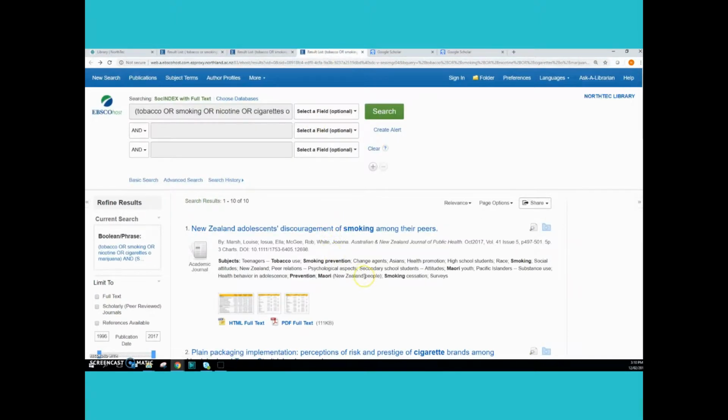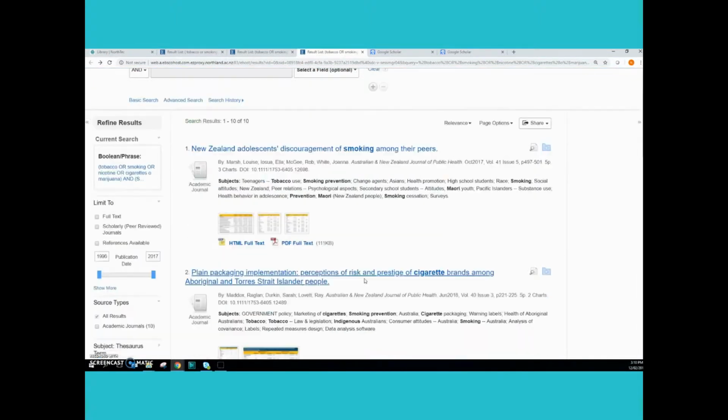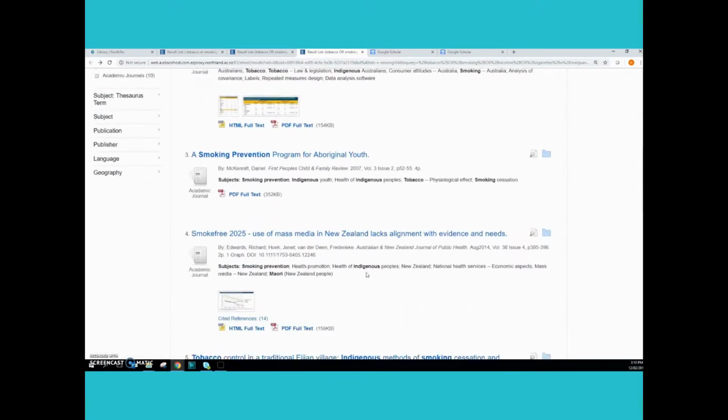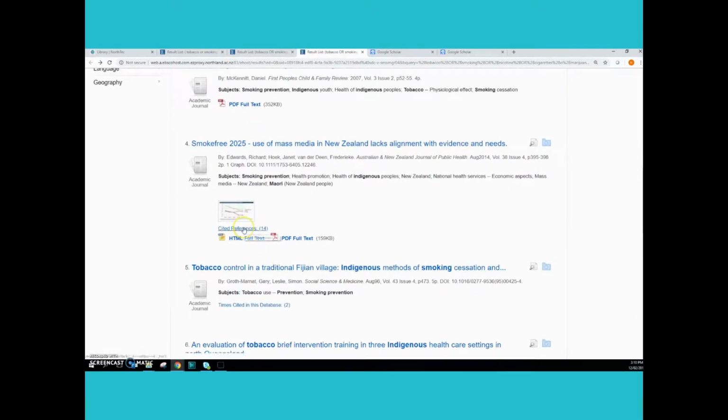No piece of research stands alone. You can tap into the conversation of the community of researchers working around that area of knowledge. You'll see links like cited references. These are links to the references that this piece of research has used, or in this case, times cited in this database. These are the more recent articles that have used this piece of research.